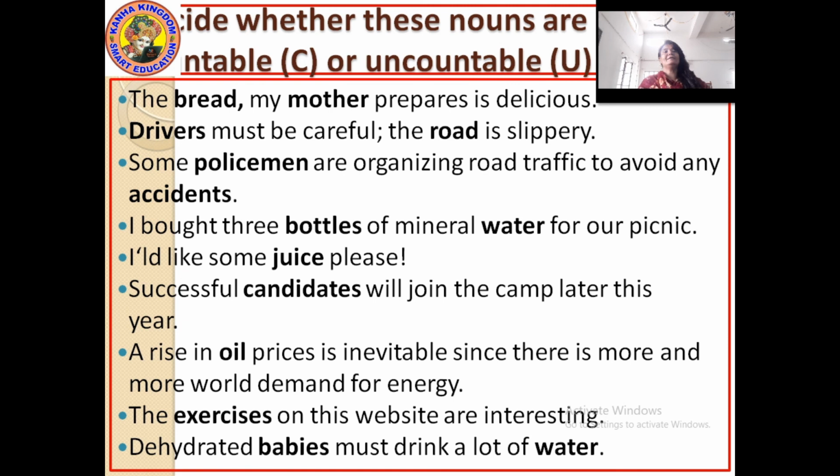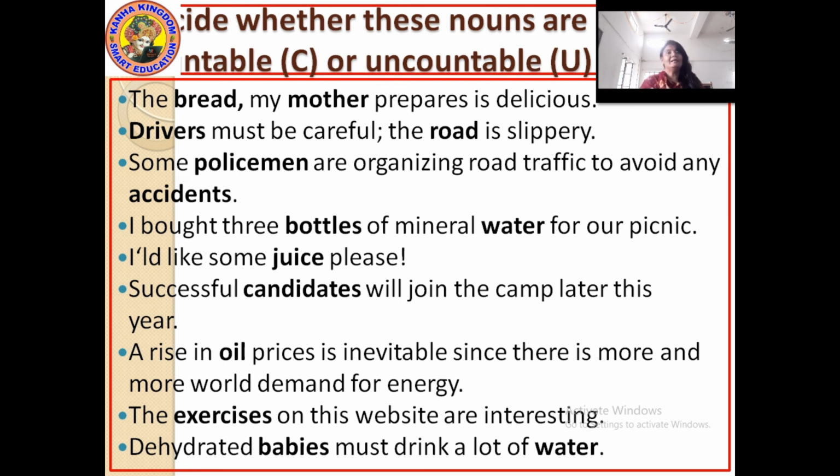Successful candidates will join the camp later this year. Candidates are again in person, so they are countable. Next, the rise in oil prices is inevitable since there is more and more world demand for energy. So here the highlighted word is only oil. Okay, so oil is uncountable.